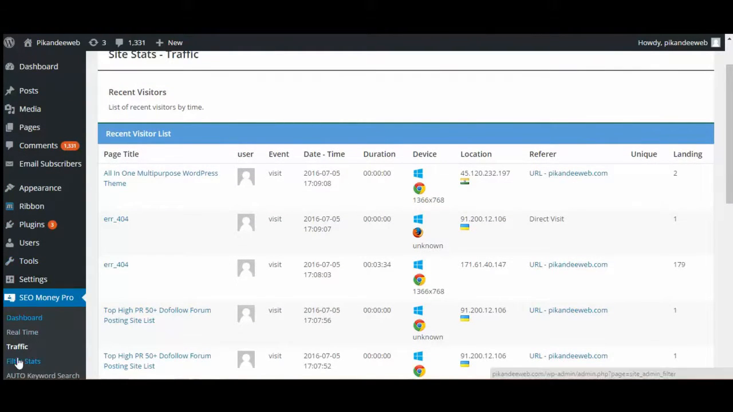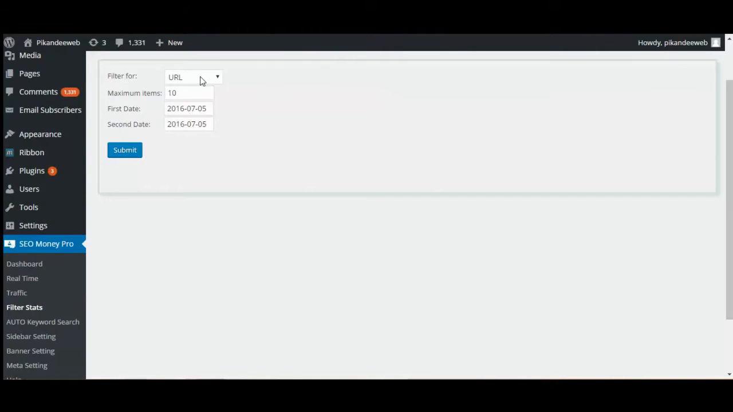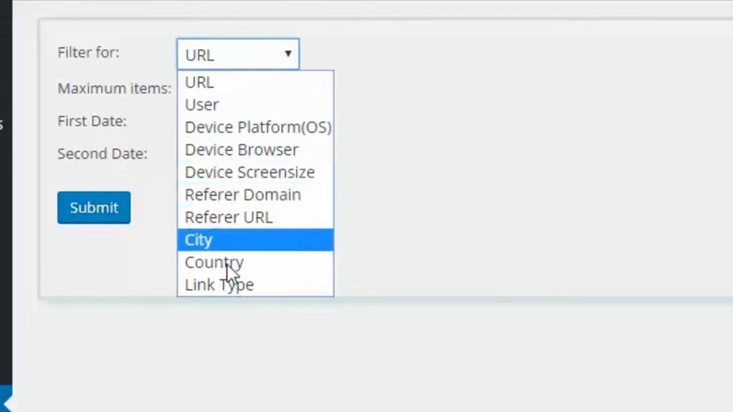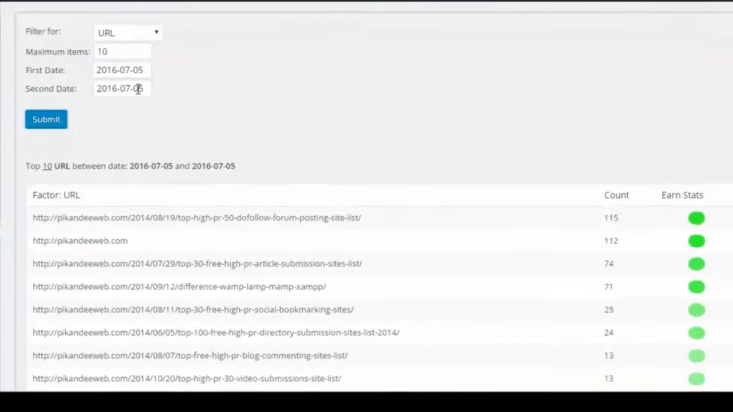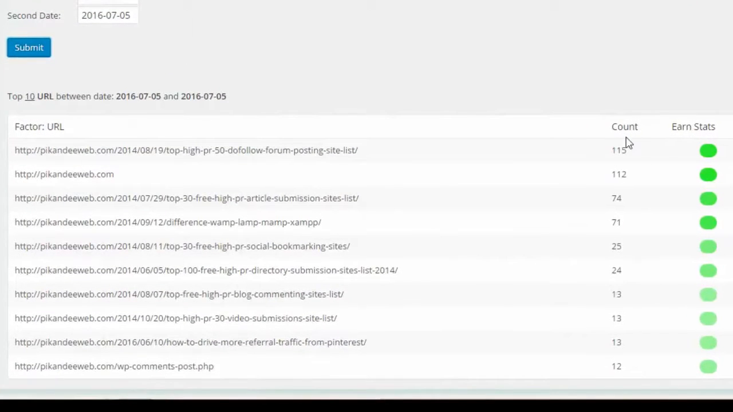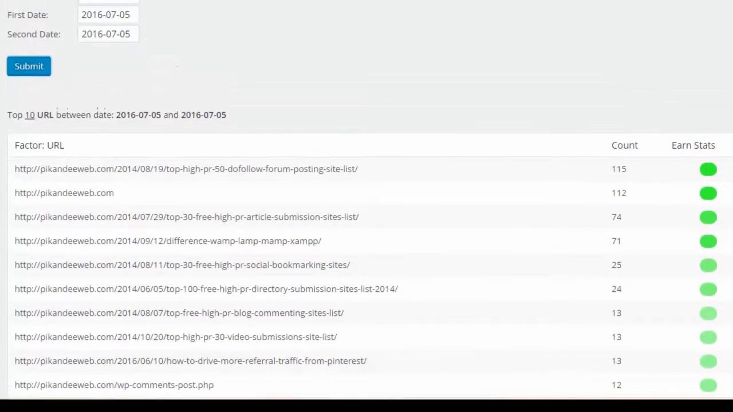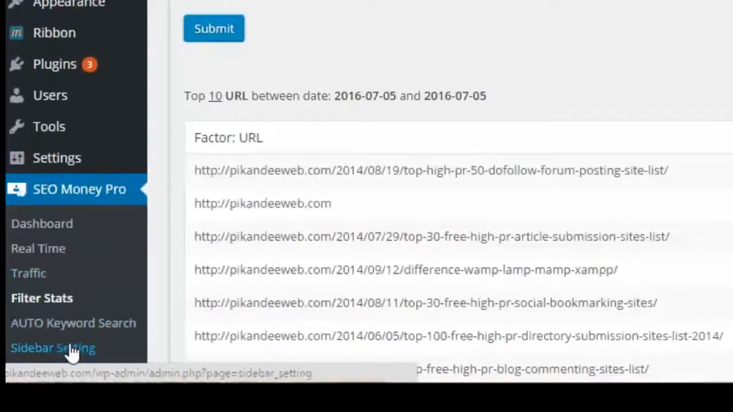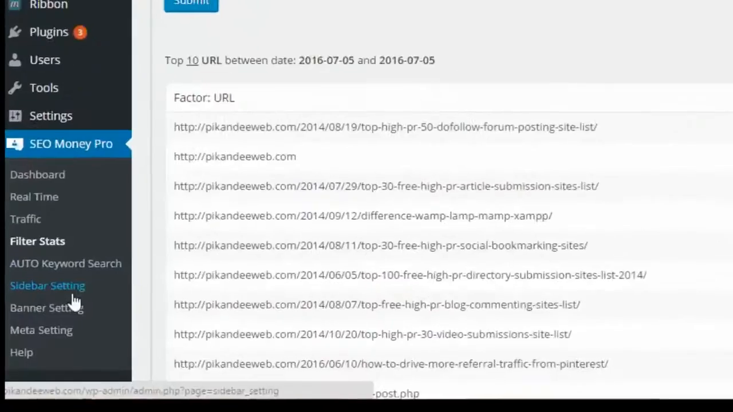The third option is filter extracts. Filter extracts shows various options for your website, like filters for URL, users, devices, and so on. After you submit, you can set date-wise searching for your platform. These are the pages, this is the count for today, and this is the earning status. You can set your earn status meter, so you can earn from each and every page.